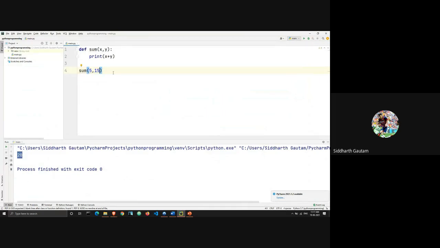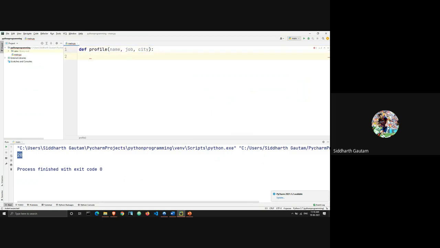Okay. So let's just remove all of this and we will take the same example as we took in that class. We will write def and let's say profile. I'm using the keyword def to declare a function and the name of my function is profile. And here I'm going to pass three values. First will be name, next will be job, and the third will be, let's say, city.